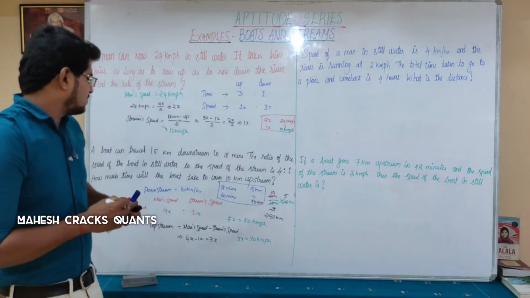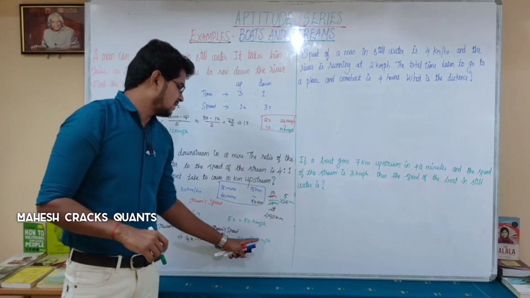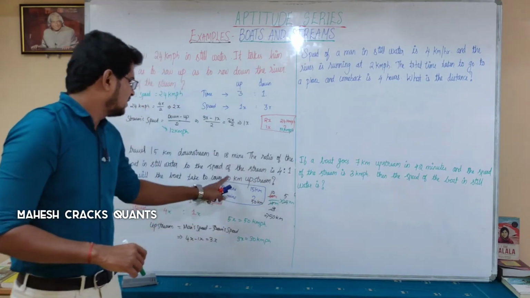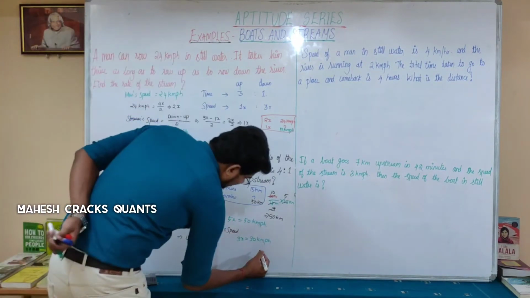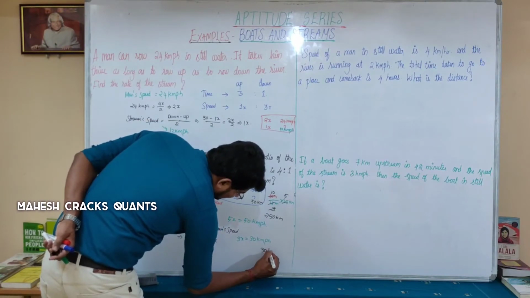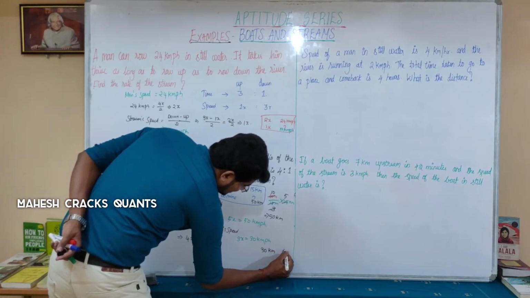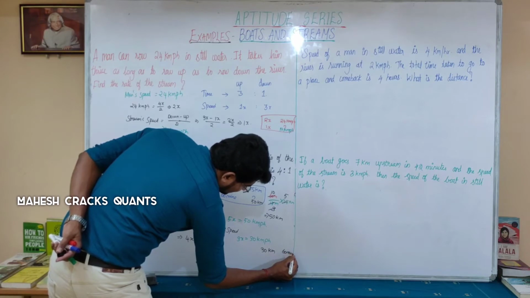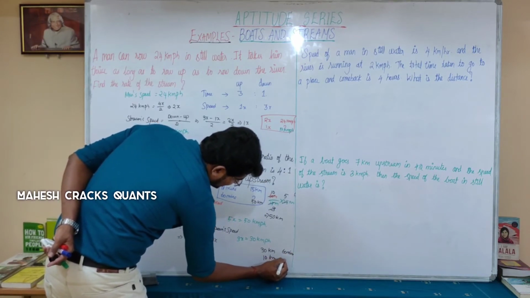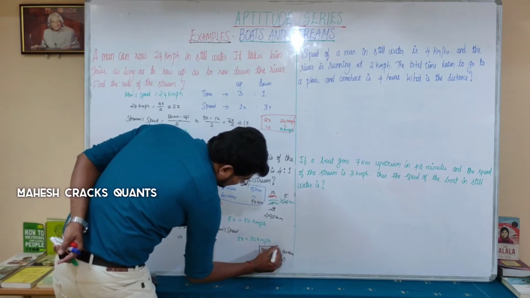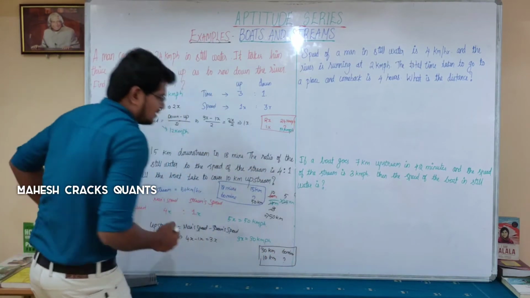Okay. I know that upstream speed is 30 kilometer in 1 hour, which is 30 kilometer in 60 minutes. What you have to find out is 10 kilometer in how many minutes. I am converting into minutes because I have to find 10 kilometer, and maybe a fraction value will come. That is why I have converted this into minutes.